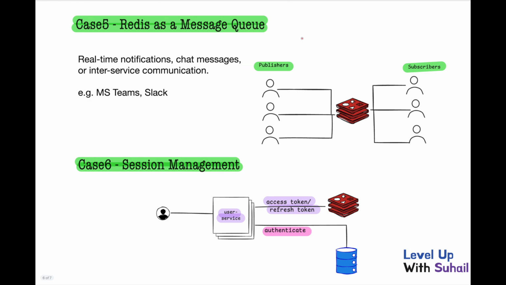Okay. The fifth use case is where we can use Redis as a message queue. For example, real-time notifications, chat messages, or inter-service communication. For example, Microsoft Teams or Slack, if you are using them in your organization. We can build these kinds of chat applications with the help of Redis. If you see in the diagram over here, there could be publishers and subscribers, and we can use Redis to make them communicate with each other.